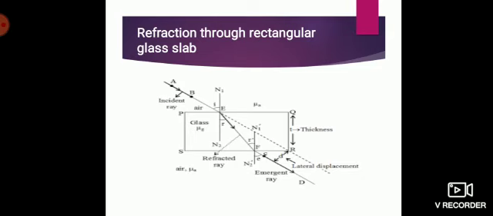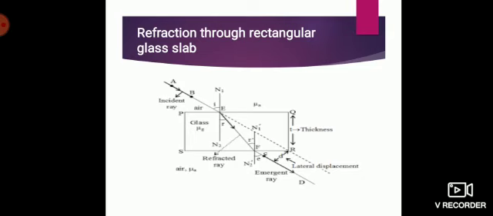So here, applying all these concepts, we are going to say how the refraction happens in a rectangular glass slab. If you look at this picture, PQRS is a rectangular glass slab. AB is an incident ray which is moving from air to glass, that is from a rarer to a denser medium. Air is rarer compared to glass, correct? So whenever a light ray moves from a rarer to a denser medium, the light ray bends towards the normal, forming an angle of refraction.